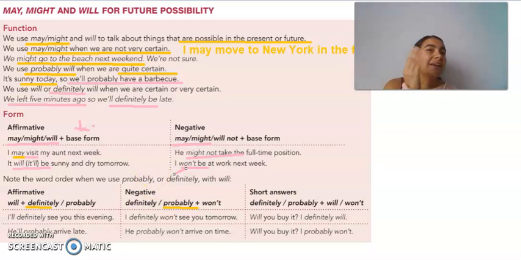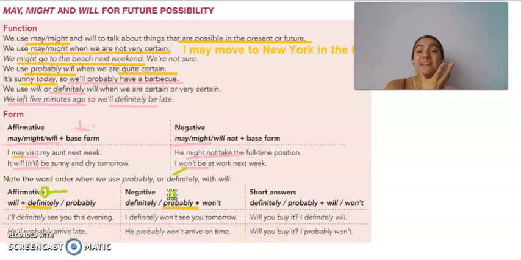Now, the confusing part is just the position of the adverb with will. Okay, so I have definitely and I have probably. When I have an affirmative sentence, I'm going to use the definitely after the will. So I will definitely or I will probably see you this evening. When it's negative, I'm going to use the probably or the definitely before the won't. So I definitely won't see you tomorrow, or he probably won't arrive on time.